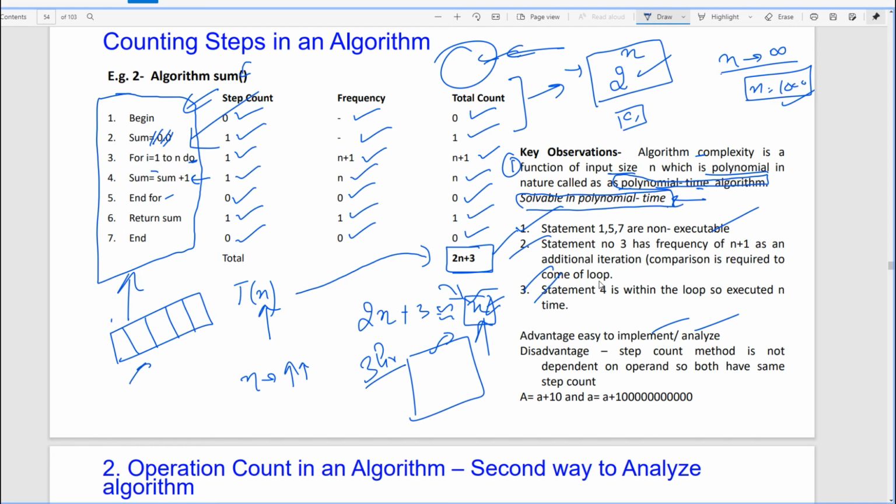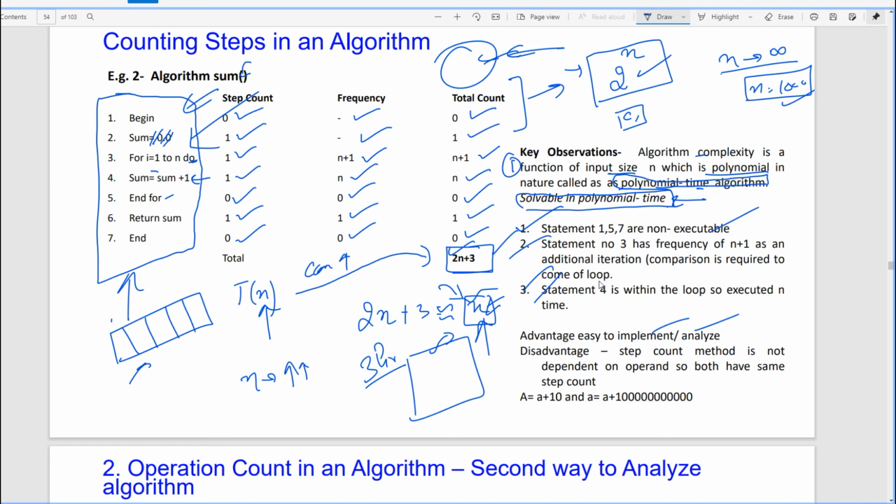Student A has solved this problem in this particular time. I am going to devise an algorithm that solves this problem in constant time. Then your solution will be acceptable, because constant time is always better than polynomial time.